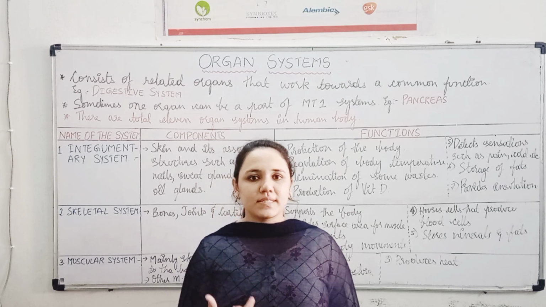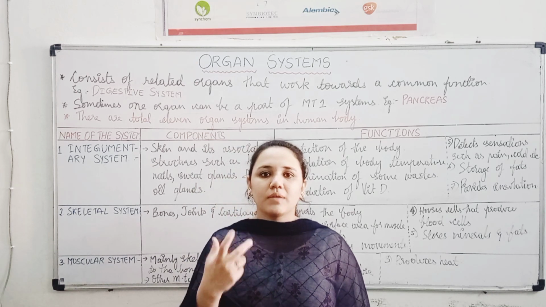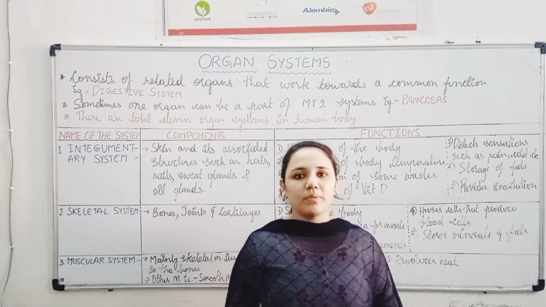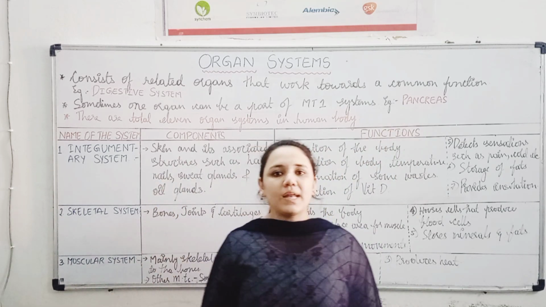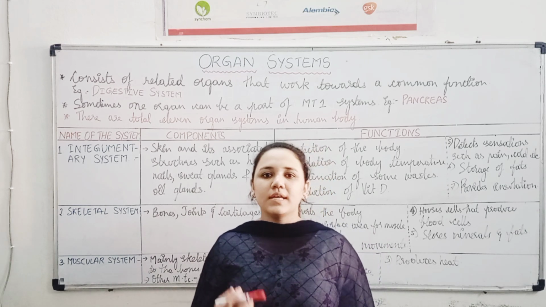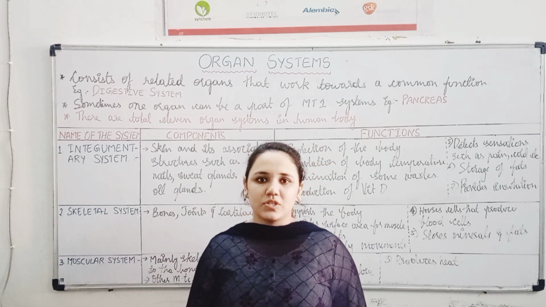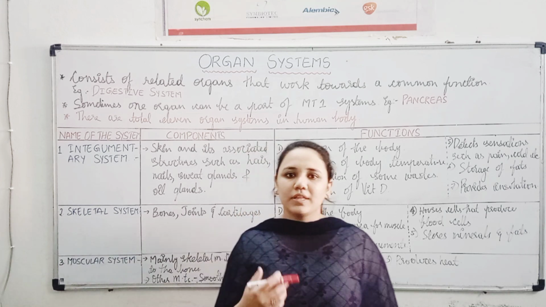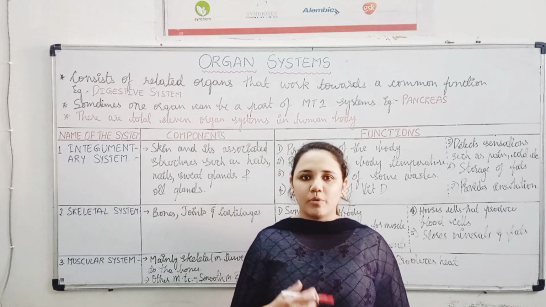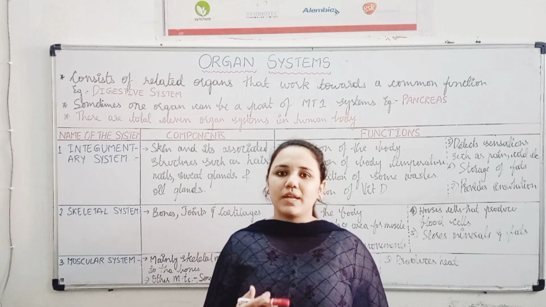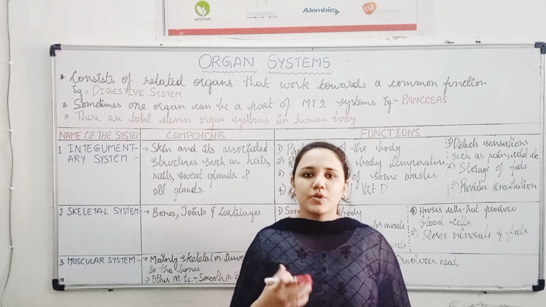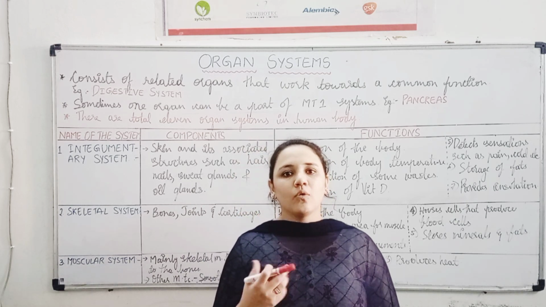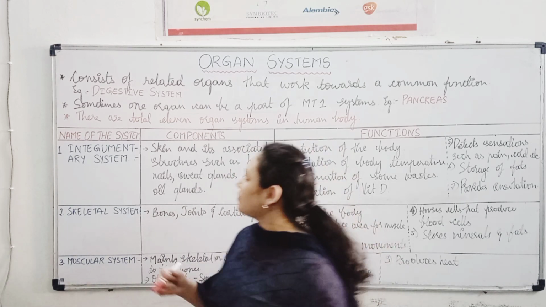So in the endocrine system, what is the function? For production of hormones. So the pancreas is useful both in digestion as well as in production of hormones, like insulin and glucagon, which are produced in the pancreas. So that's why the pancreas is a part of both the digestive system as well as the endocrine system. So in that way, certain organs can be a part of more than one organ system.